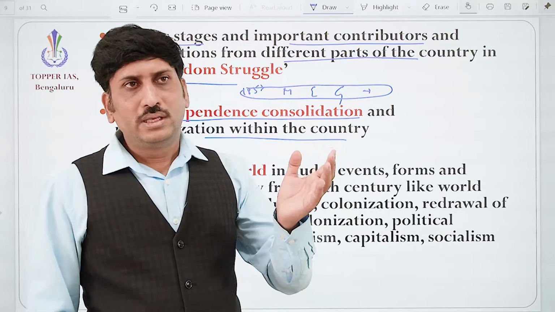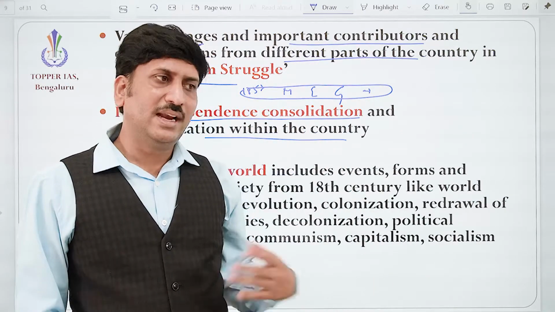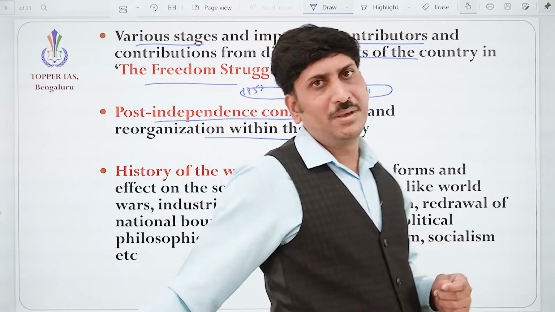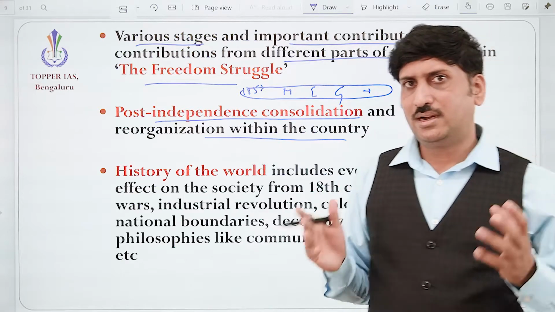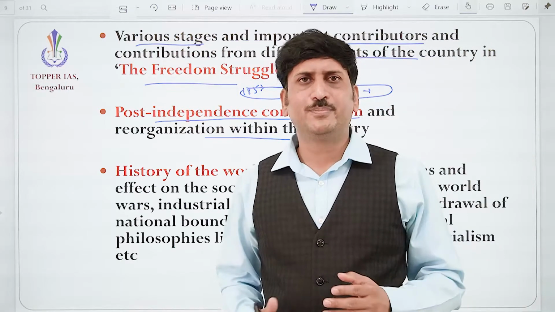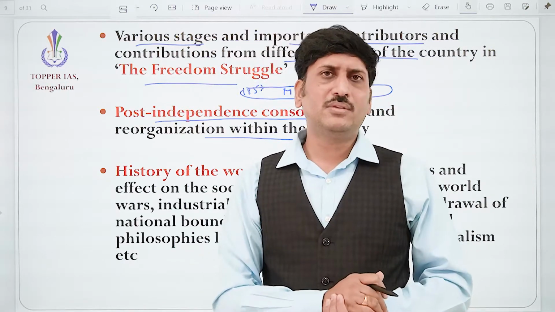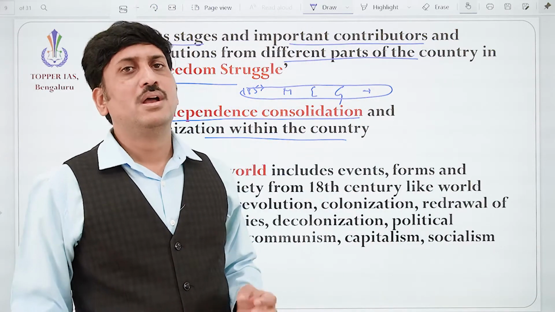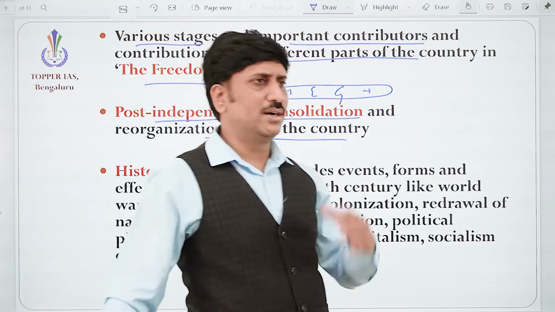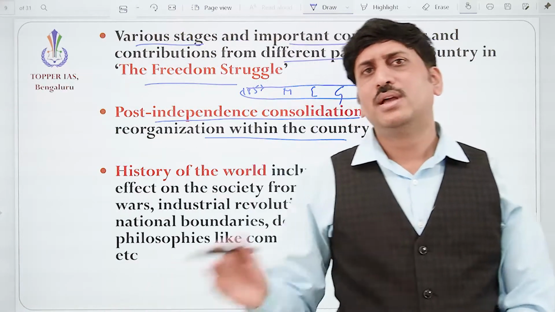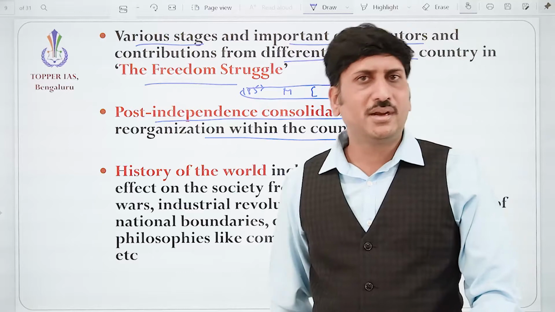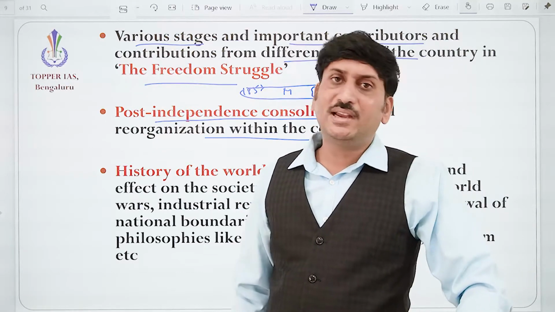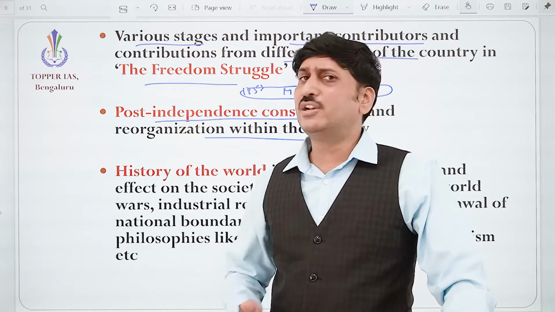Even after so many princely states agreed to join, the king of Kashmir and Junagadh and the Nizam of Hyderabad did not agree. How they were successful in making Jammu and Kashmir a part of India. How Operation Polo was carried out with respect to the Nizam of Hyderabad and how it became part of India. And how the Junagadh people voted for India and joined India. So that was a wonderful story.